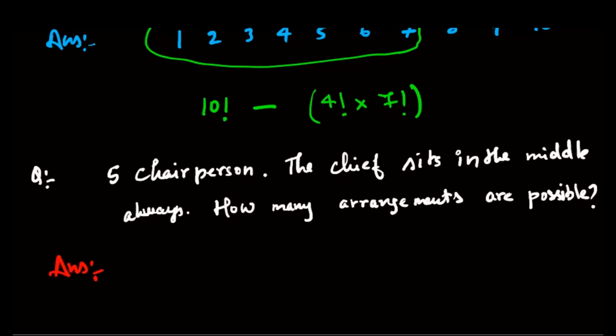Now, 5 chairpersons. So 5 dashes 1, 2, 3, 4, 5, right? So I can say the chief is fixed over here. Now the remaining 4 people can be seated in 4P4 ways. 4P4 is nothing but 4 factorial, because all the 4 have choices, and the order is important. So 4P4 is 4 factorial. Getting it? So that's the answer.